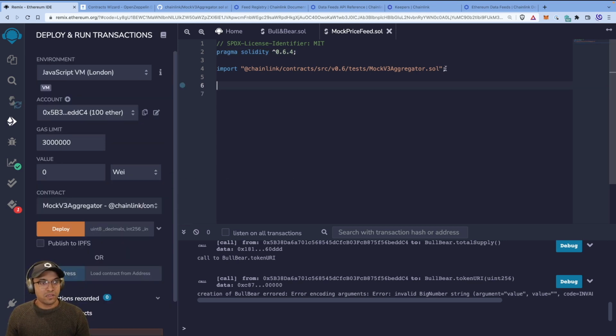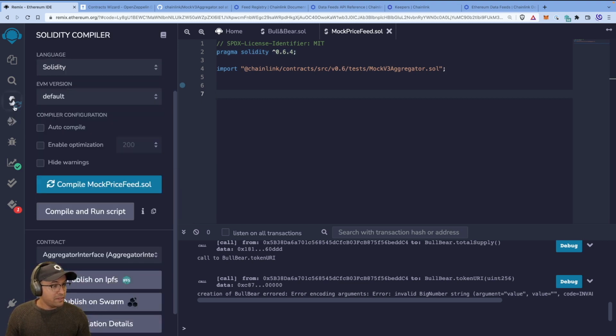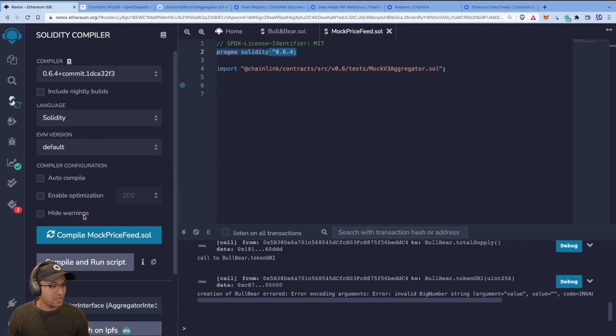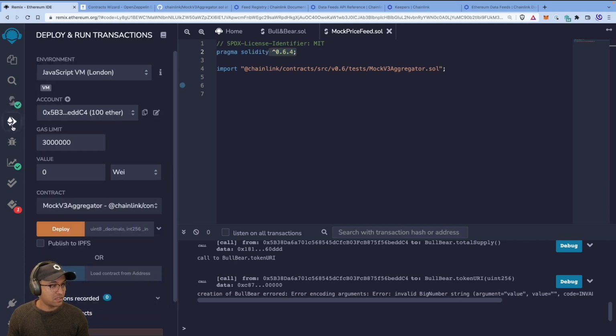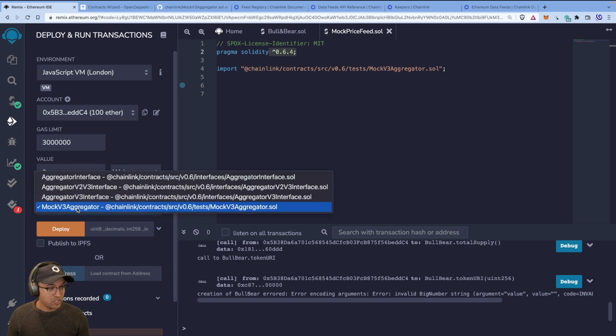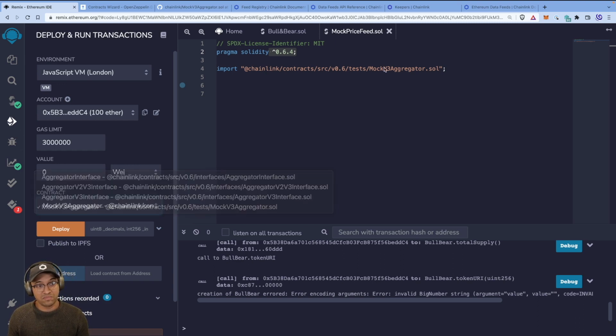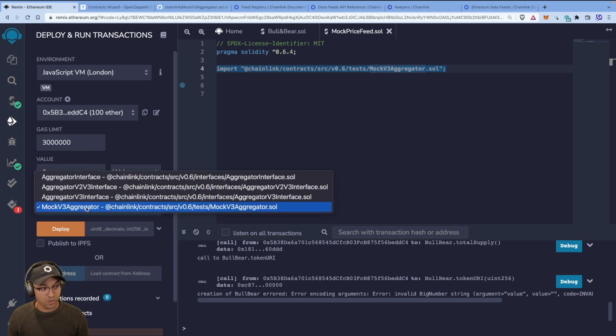So now that we've got this little import statement, basically all we need to do is compile it. So we compile it here, make sure that your pragmas are correct and that you've chosen the right compiler here that matches your pragma statement. Run the compile, and then we make sure we choose the mock v3 aggregator because that's all we've imported into this one. It's going to show up as that.